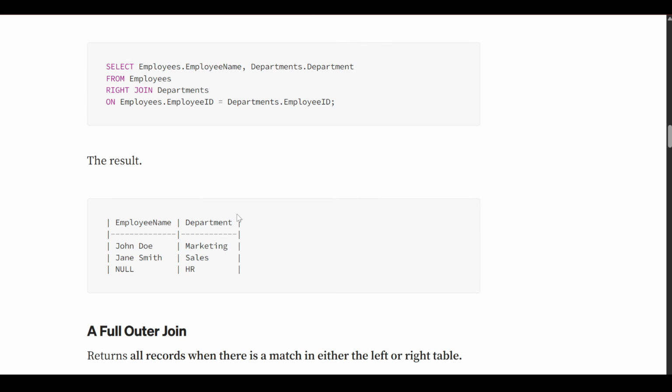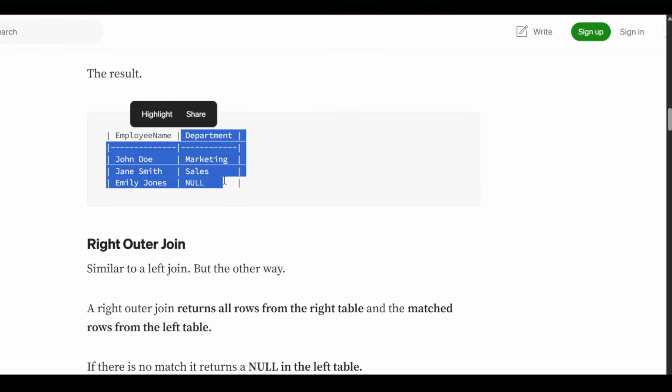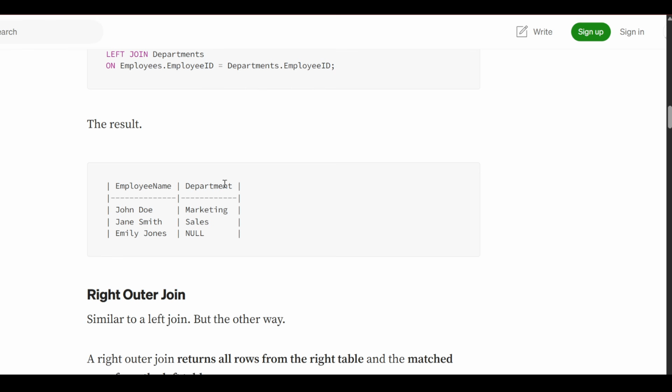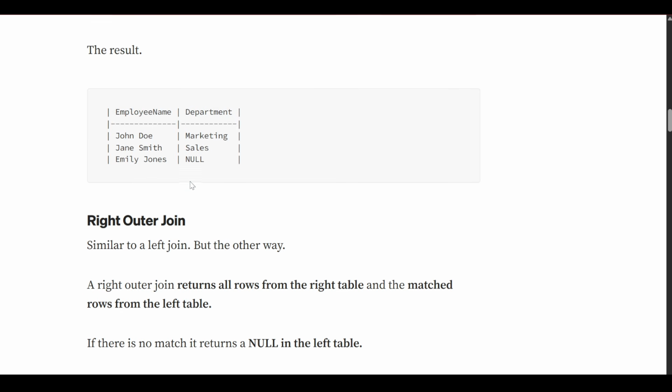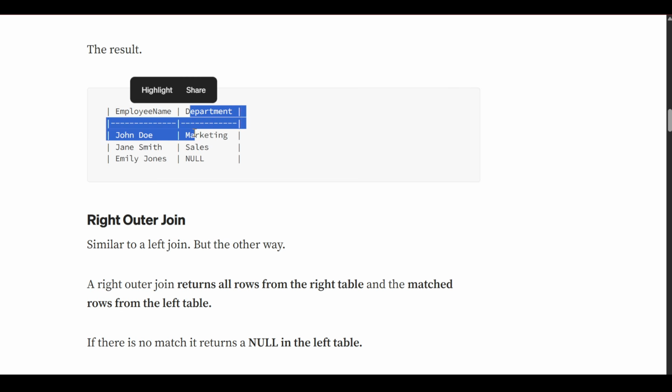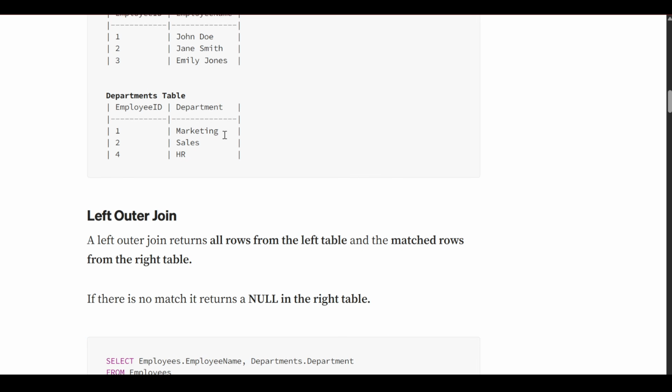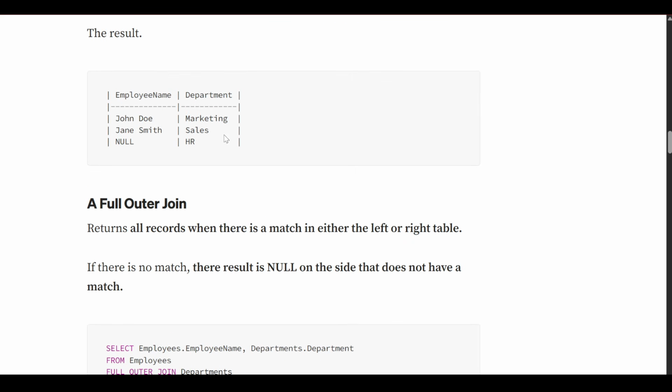Okay, so what we will get, we will take the whole department, because we are taking the whole right table and matched left table. So this is the department, we will take all the departments, marketing, sales, HR, but in the left table we can't see HR, meaning the fourth ID. Since the fourth ID is not there, we will not get the employee name, so we will write null. So you can see John Doe marketing, Jane Smith sales and HR will be allotted null.